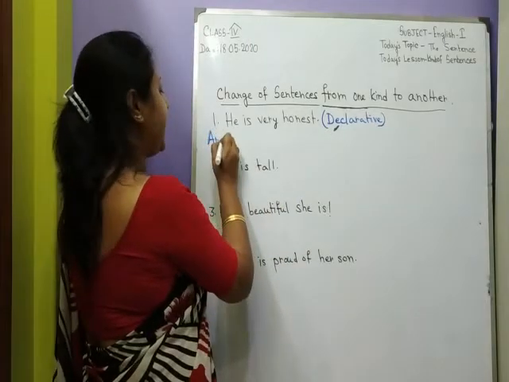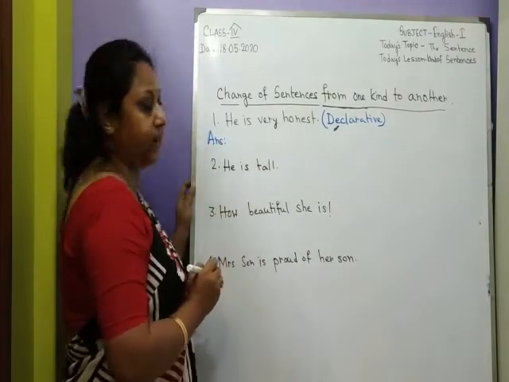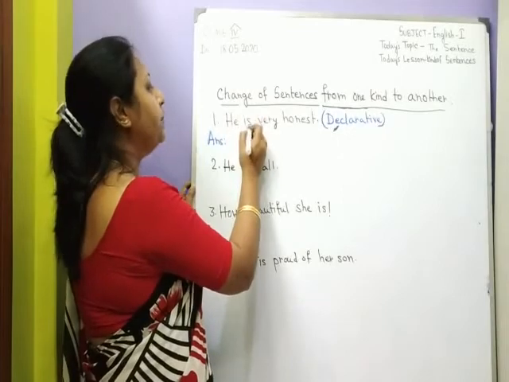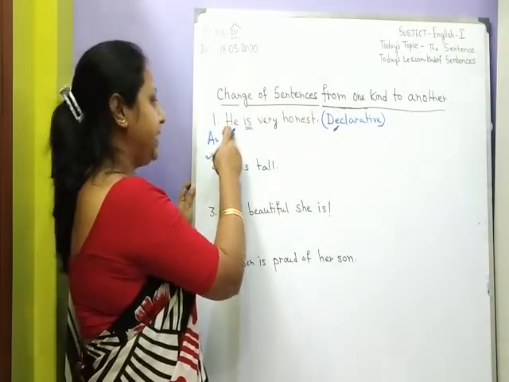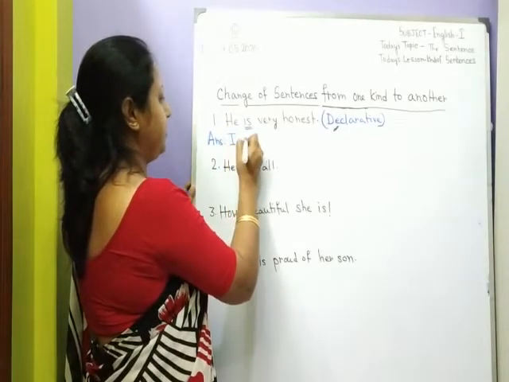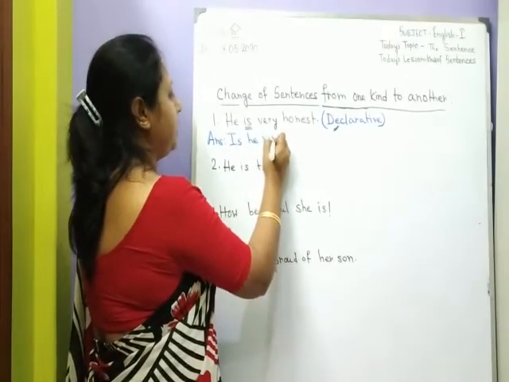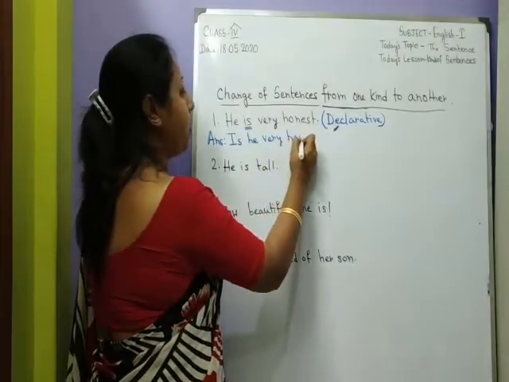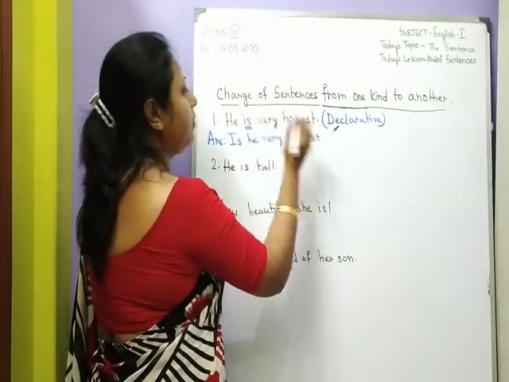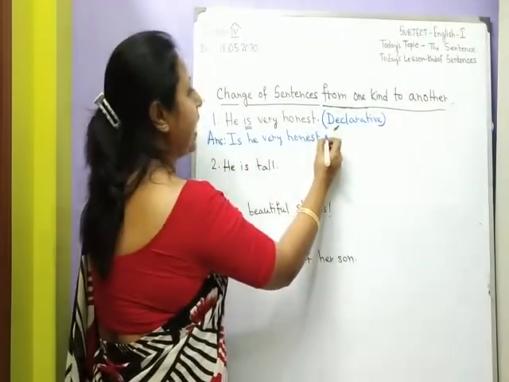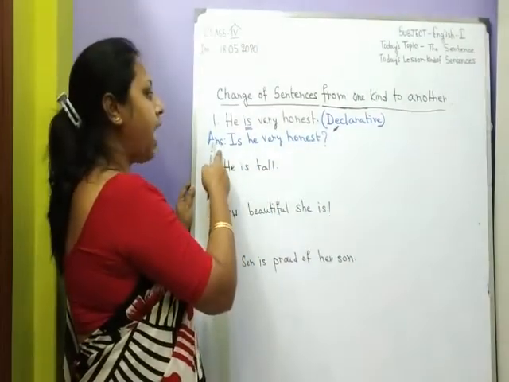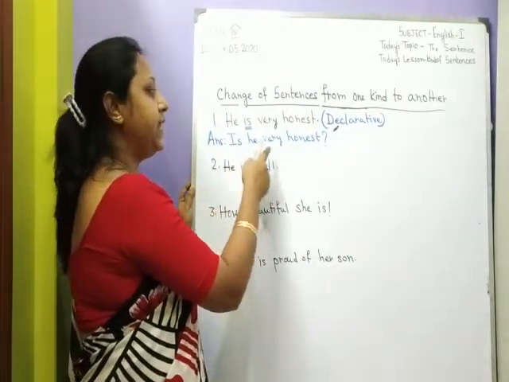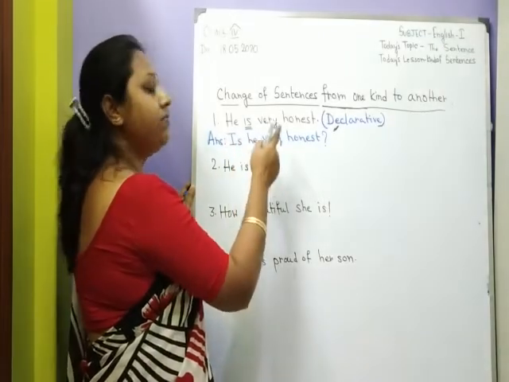Now to make it an interrogative sentence, we have to bring the verb is in front of the subject he. Is he very honest? We will also have to add a question mark at the end of this sentence. Now it is an interrogative sentence. Is he very honest?